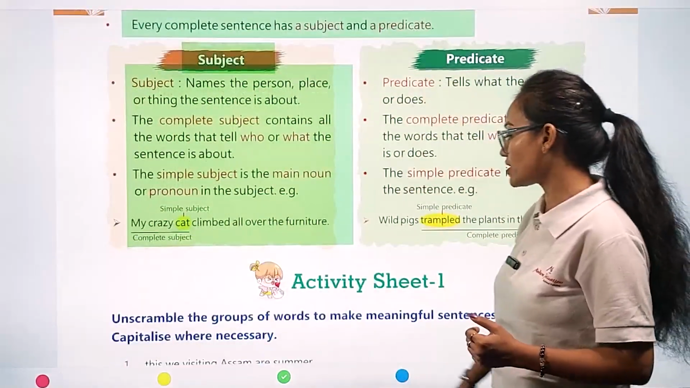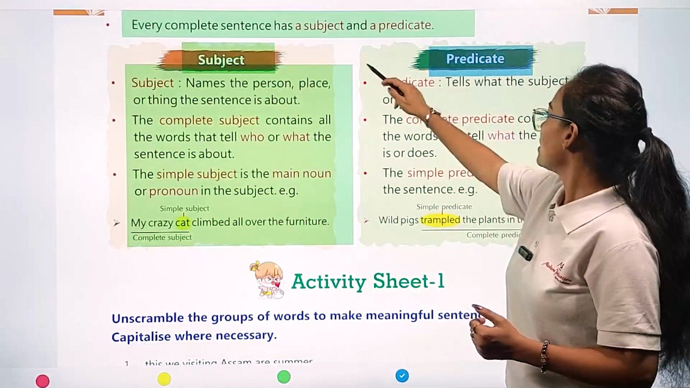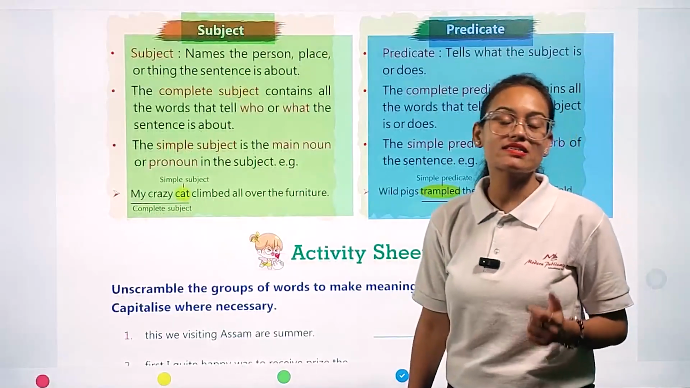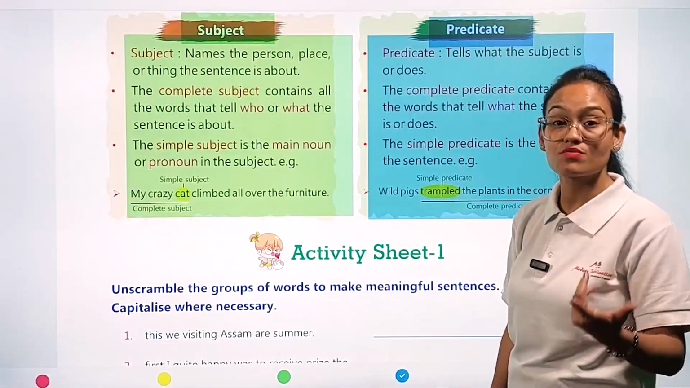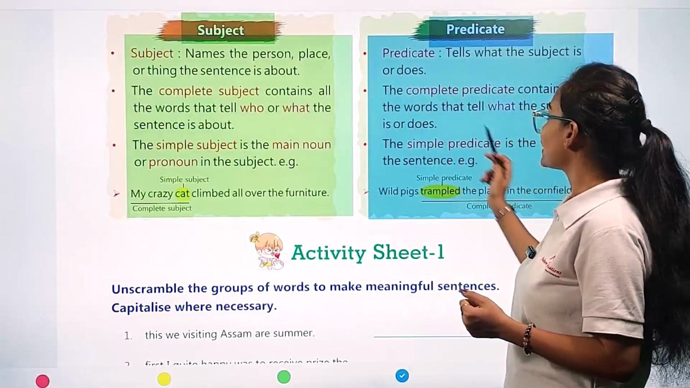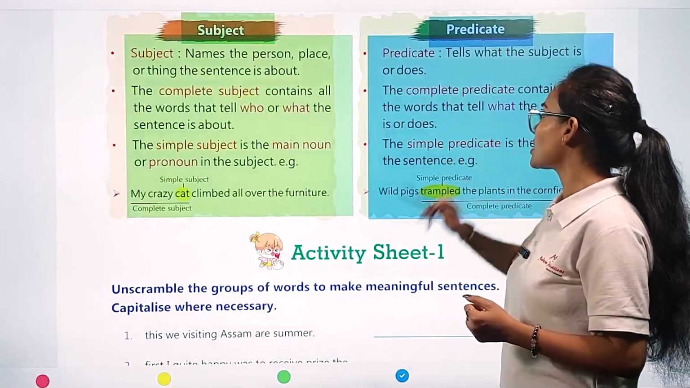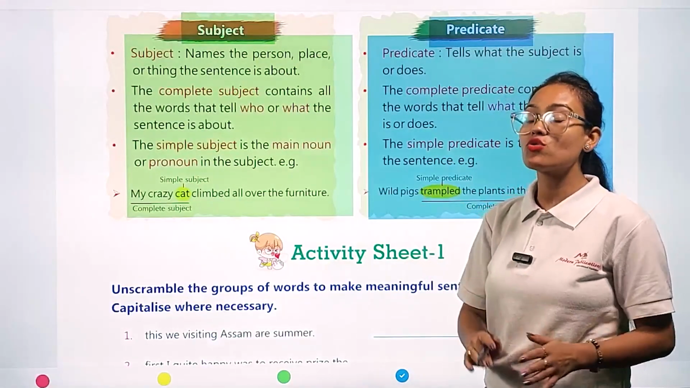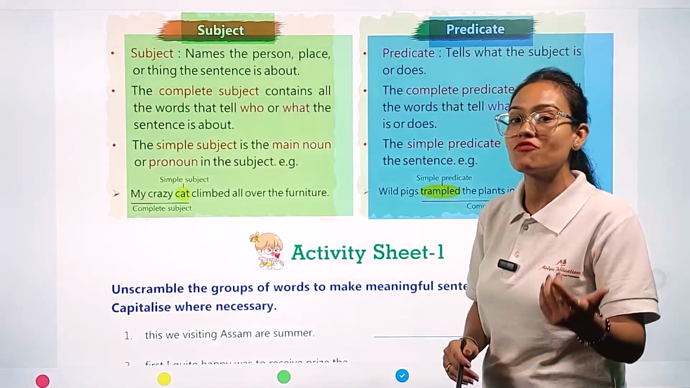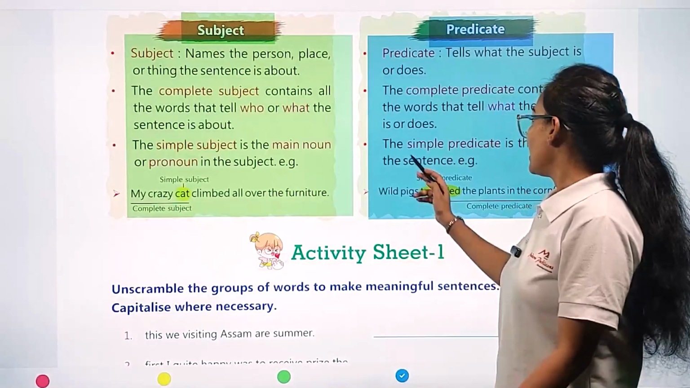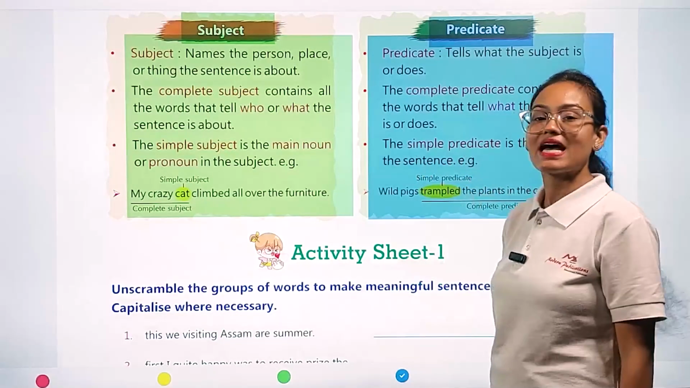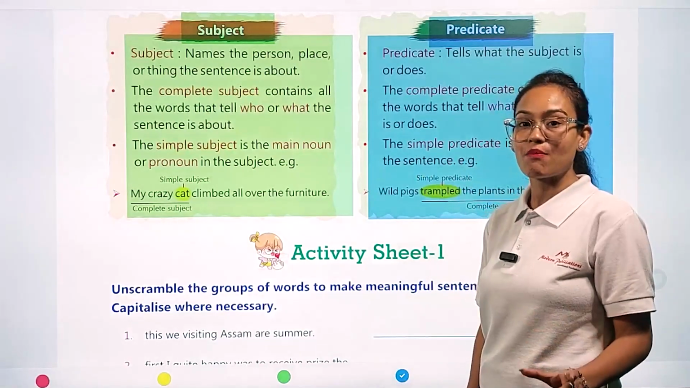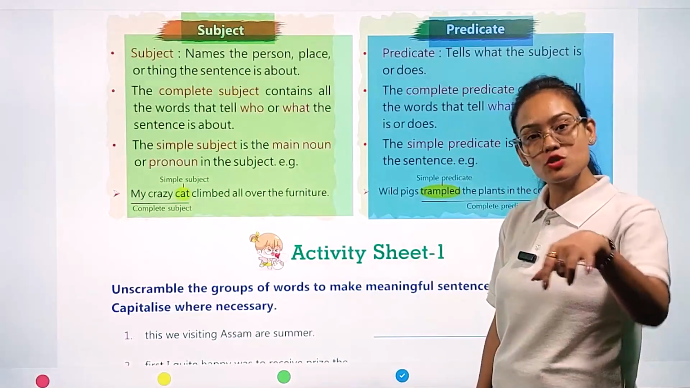Now let's see the predicate. What is the meaning of predicate? Let's see. Predicate tells what the subject is or does. Predicate tells what about the subject or what the subject does. Okay, the complete predicate contains all the words that tell what the subject is or does. So whenever we are talking about a complete predicate, it means it tells us about the action performed by the subject in the sentence. A simple predicate is the verb of the sentence, and when we are talking about the simple predicate, we are only talking about the verb word which is present in the sentence.